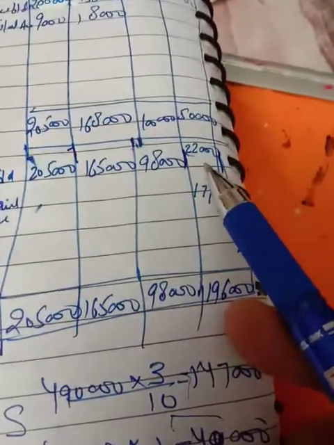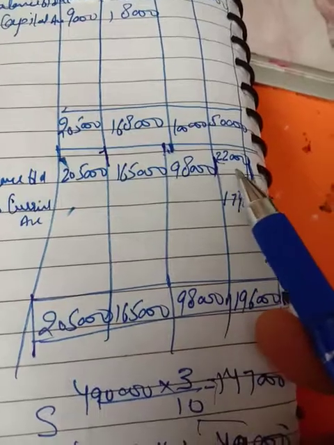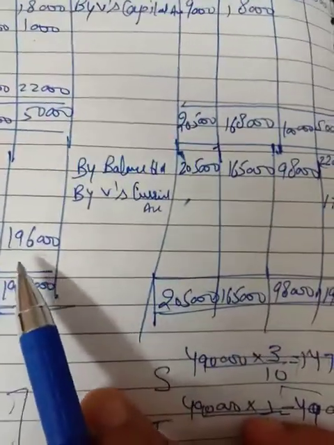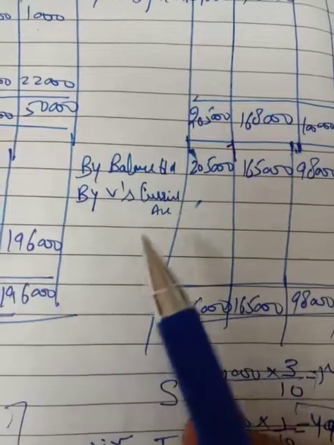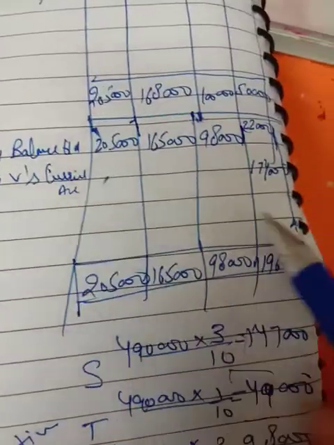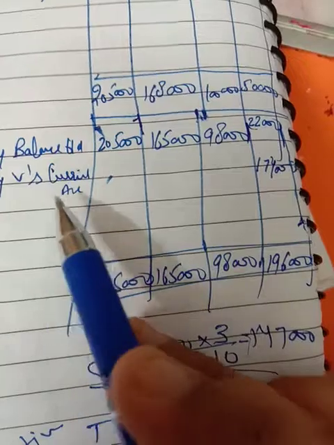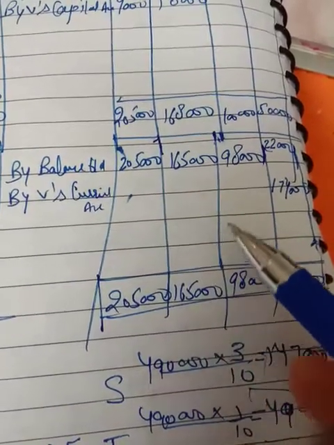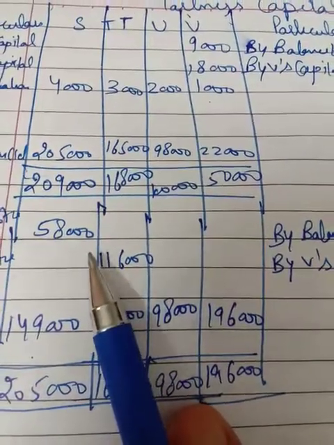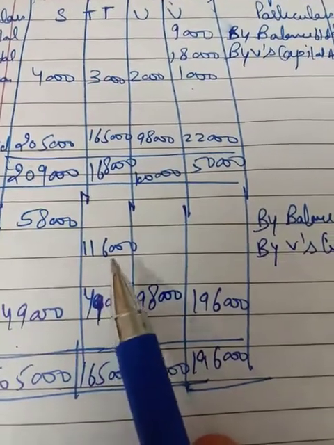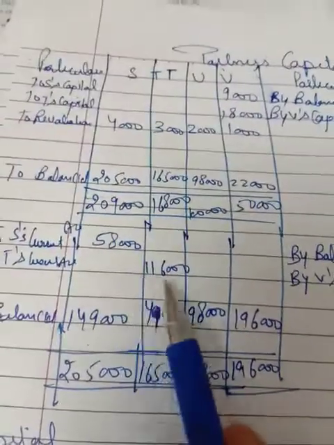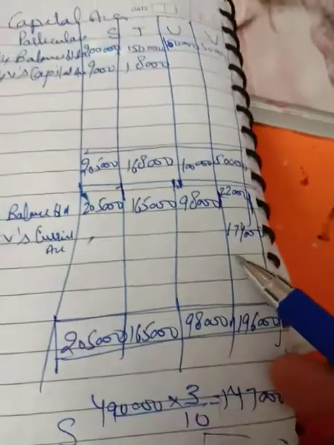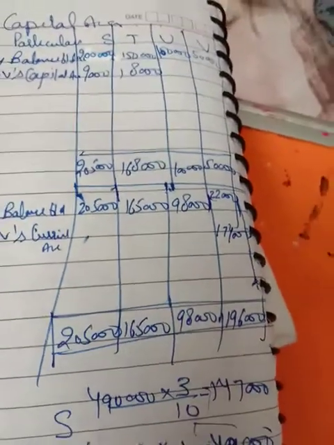Now V has a capital account balance of 22,000, and he must have 1,96,000. So V's current account will have a debit balance of 1,74,000. V's current account debit balance shows that V has to bring 1,74,000 into the business, and 58,000 can be withdrawn by S, and T's 1,16,000 can be withdrawn by T, because this is the excess balance in their current accounts, and this is the debit balance of V's current account, because he has to bring in this balance. So the partners' capital accounts will be in this way.